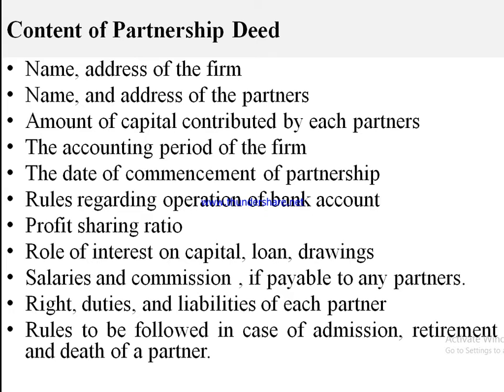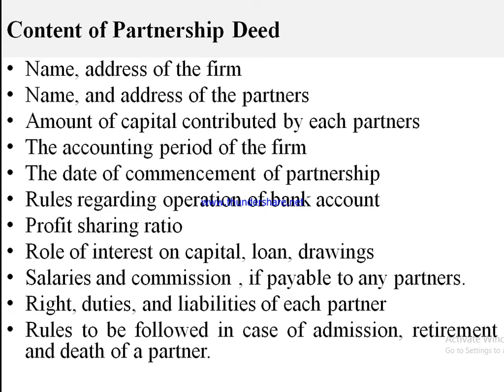Either the profit can be shared equally or they can be shared according to the capital contributed by each partner. The ratio in which partners are going to share the profit has to be clearly mentioned in the partnership deed.